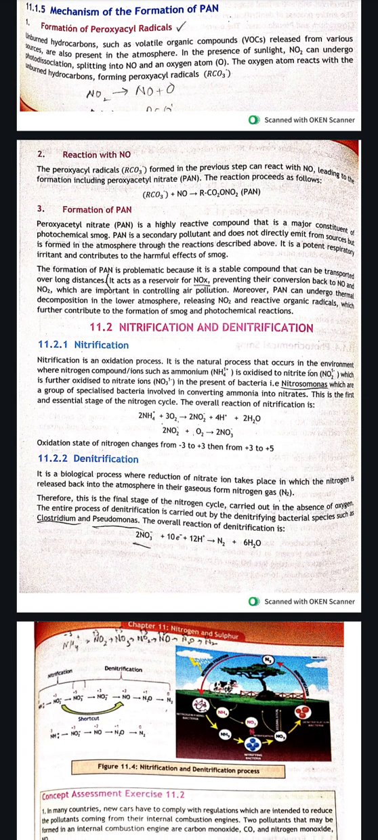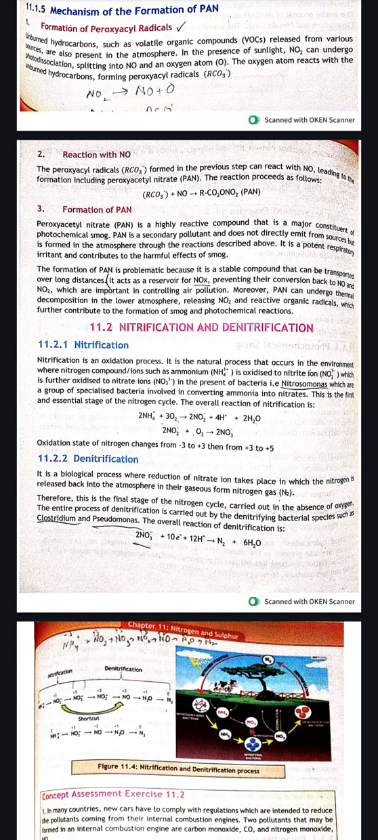So we have O plus RC, so it will give the RCO3 free radicals. These are peroxyacyl radicals. They will go into the next step and further react with nitrogen oxide to give peroxyacetyl nitrate, which has the formula RCO2ONO2, PAN.